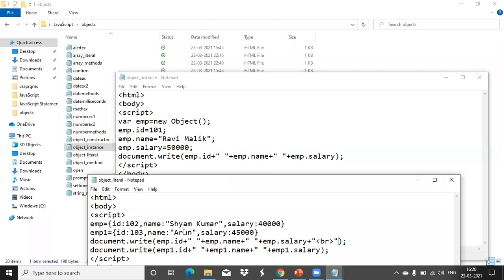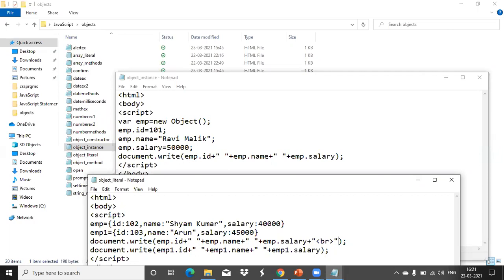The first example we created using curly braces. Here we directly specify the values using the equal to operator, the assignment operator. So the difference is clear. Any doubt in this? This is using an instance of the object.